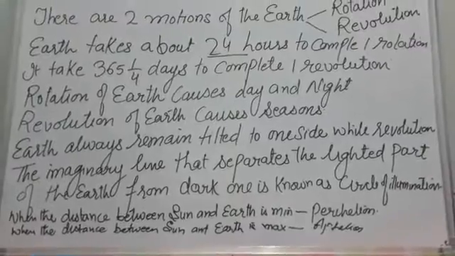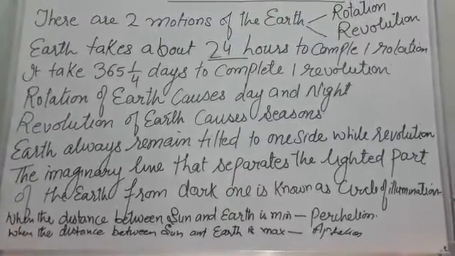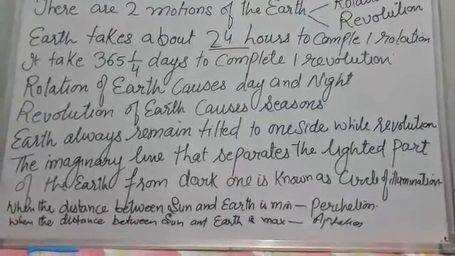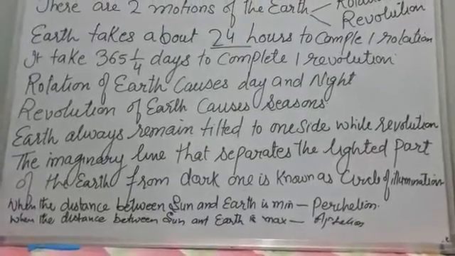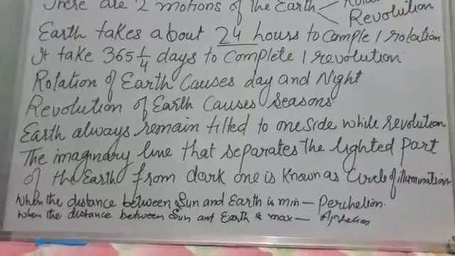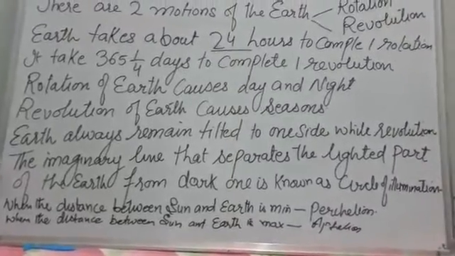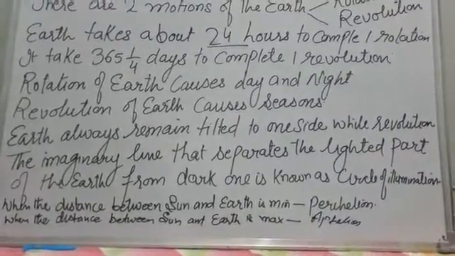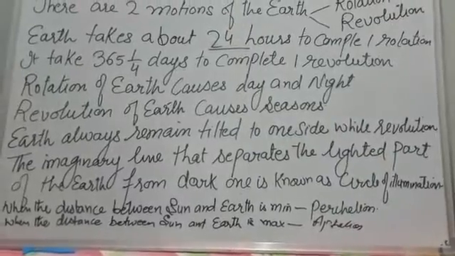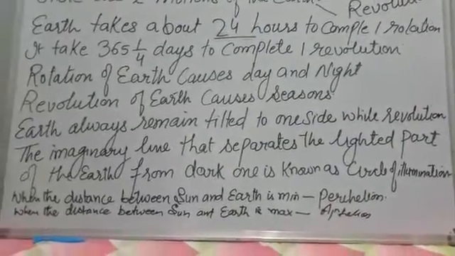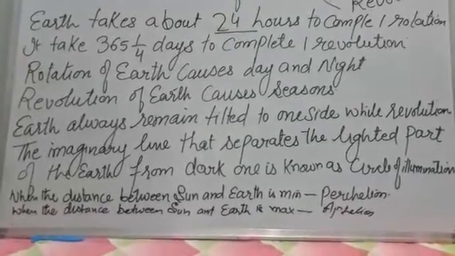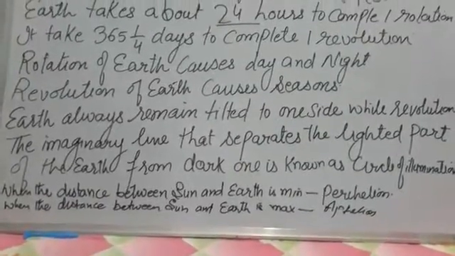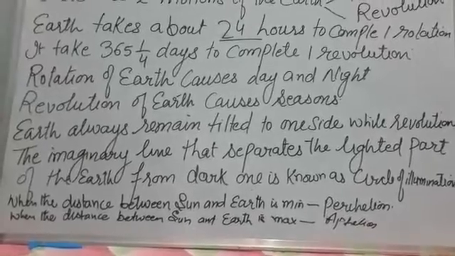It means that the part of the earth which receives direct sunlight from the sun observes day, and the backside of the earth which doesn't receive the sunlight is in darkness. And the imaginary line that separates the lighted part of the earth from the dark one is known as the circle of illumination.